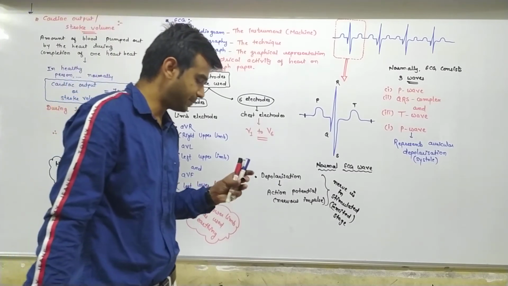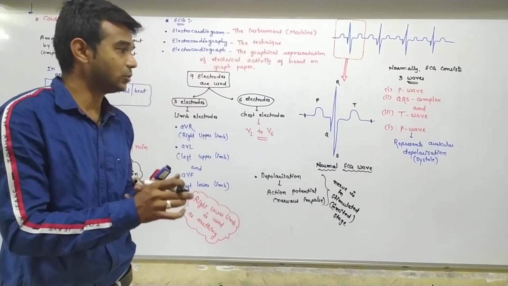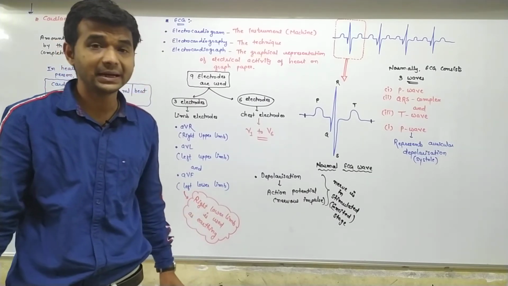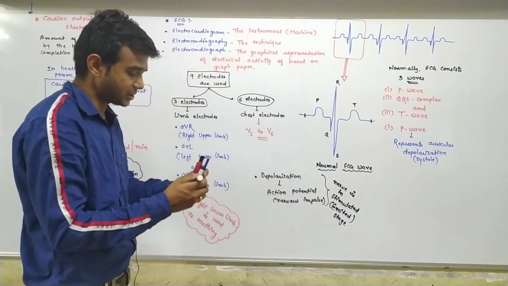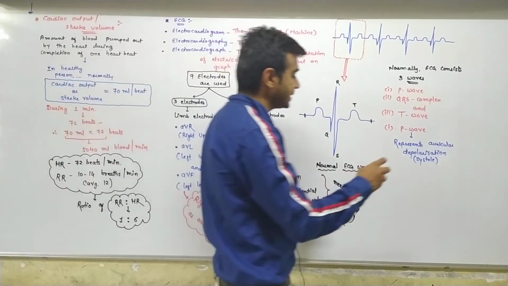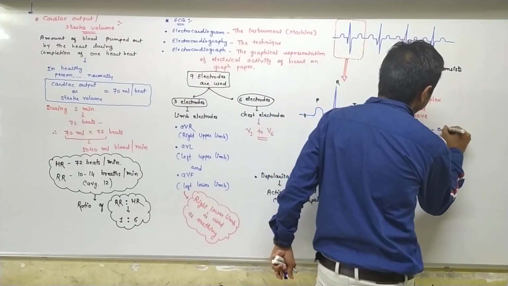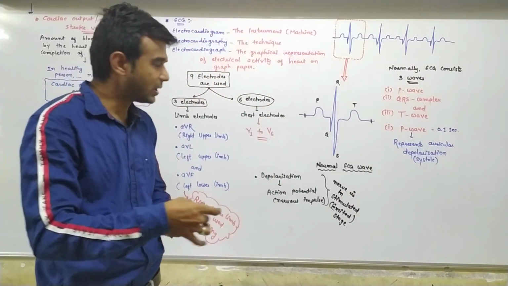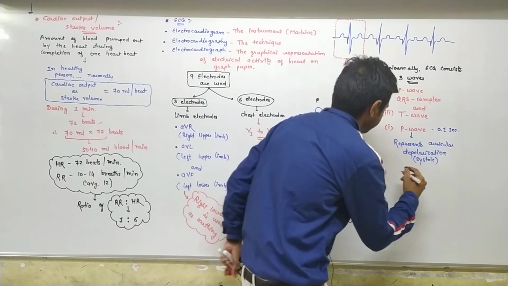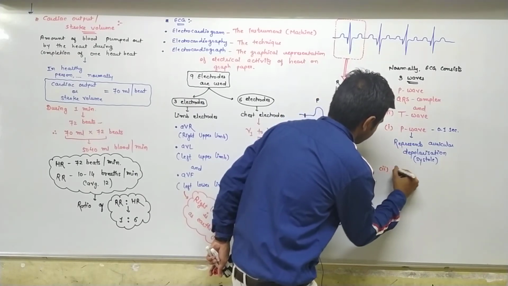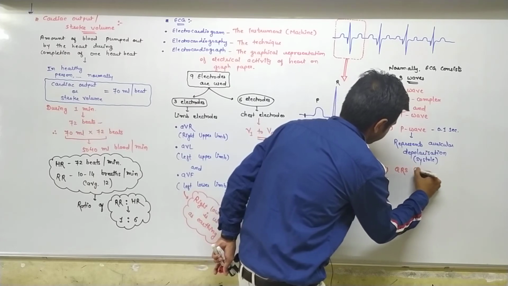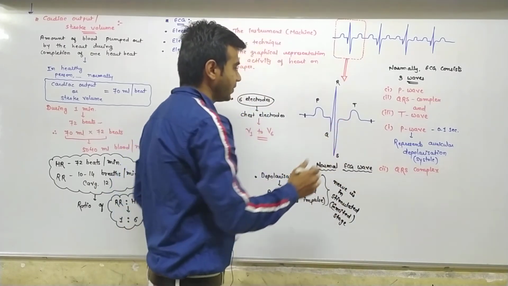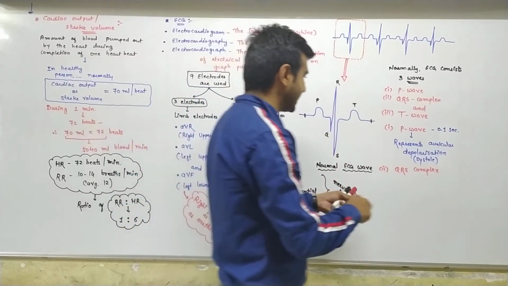So auricular depolarization or auricular systole. This indicates that the auricles are contracted, the P wave, that is depolarization. The duration of the P wave is 0.1 second. Fine. Second wave, the QRS complex. The whole QRS complex wave is for 0.3 seconds.